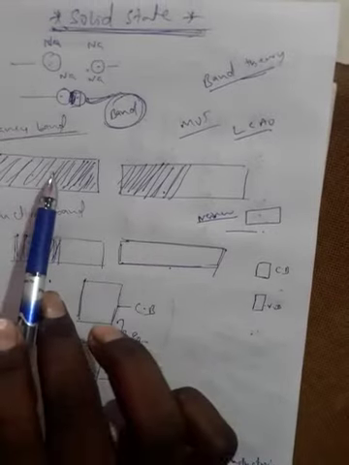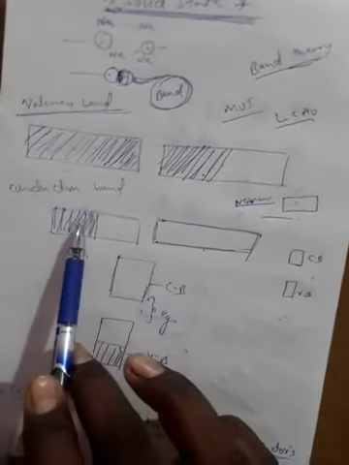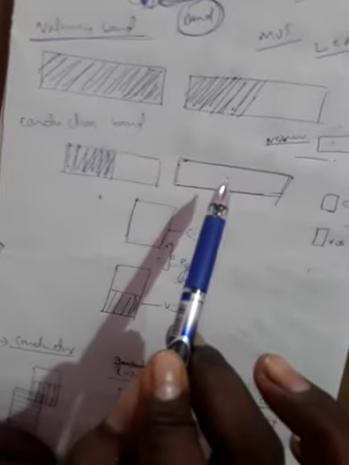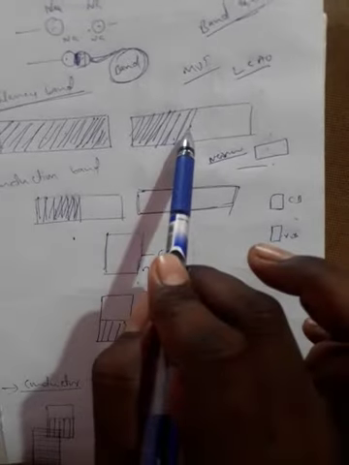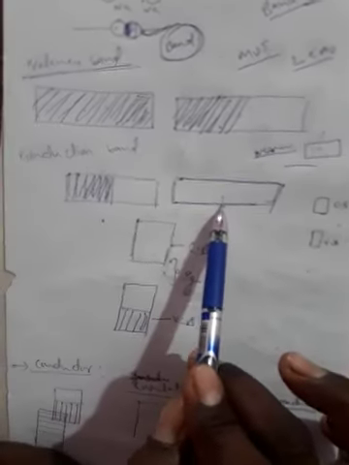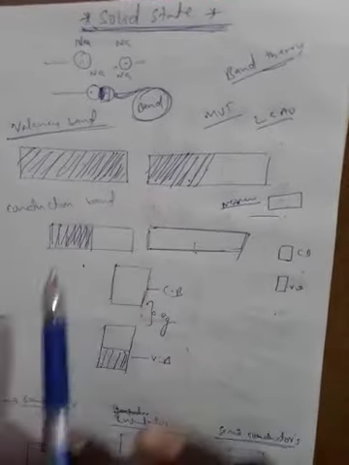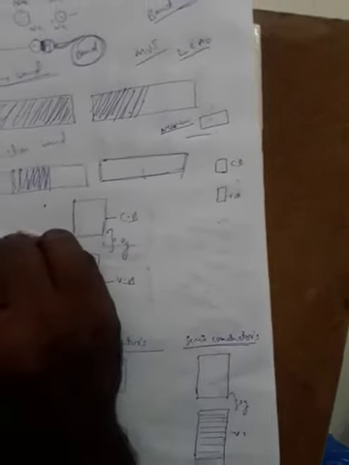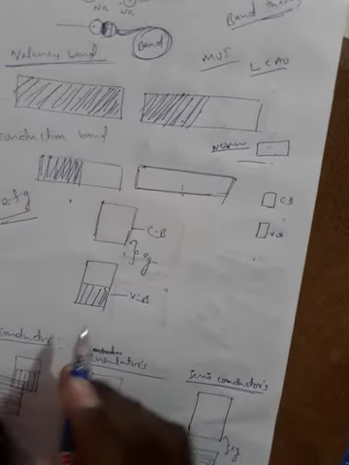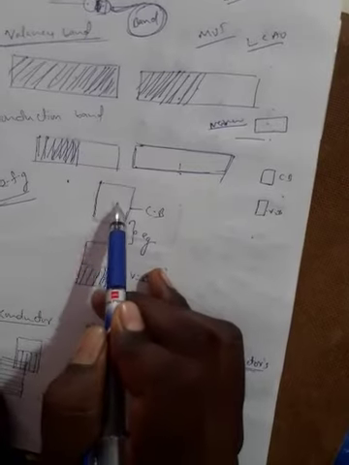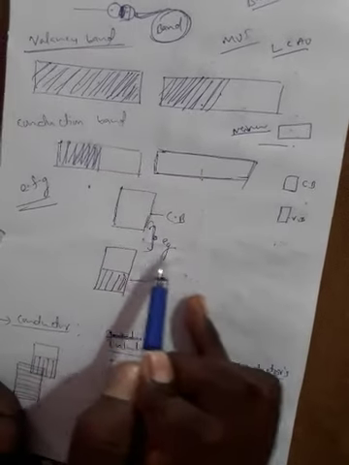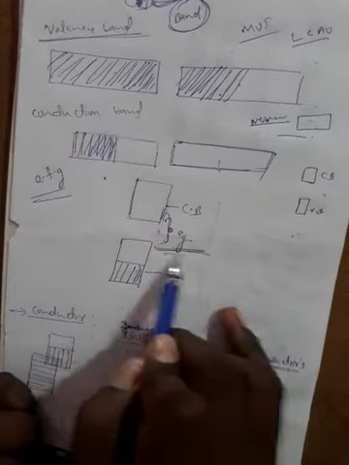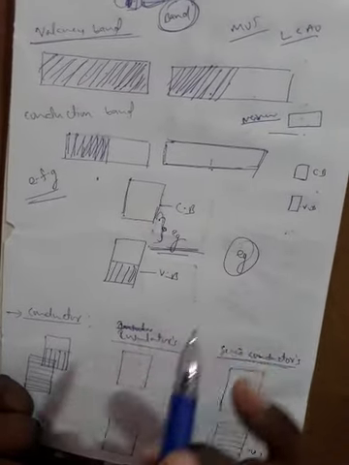Very simply, the valence band is fully filled or partially filled. The conduction band is half filled, partially filled, or empty. The valence band is never empty; the conduction band is never completely filled. The conduction band is the next energy level of the valency band. Next concept is the energy forbidden gap. What is the energy forbidden gap? The energy gap between the valency band and conduction band is called the forbidden gap, denoted by Eg.